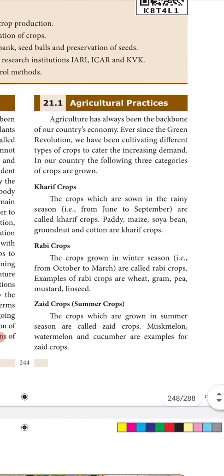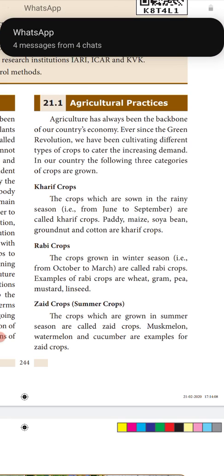Now, agricultural practices. Agriculture has always been the backbone of our country's economy. Ever since the Green Revolution, they concentrated on producing food for the large population.